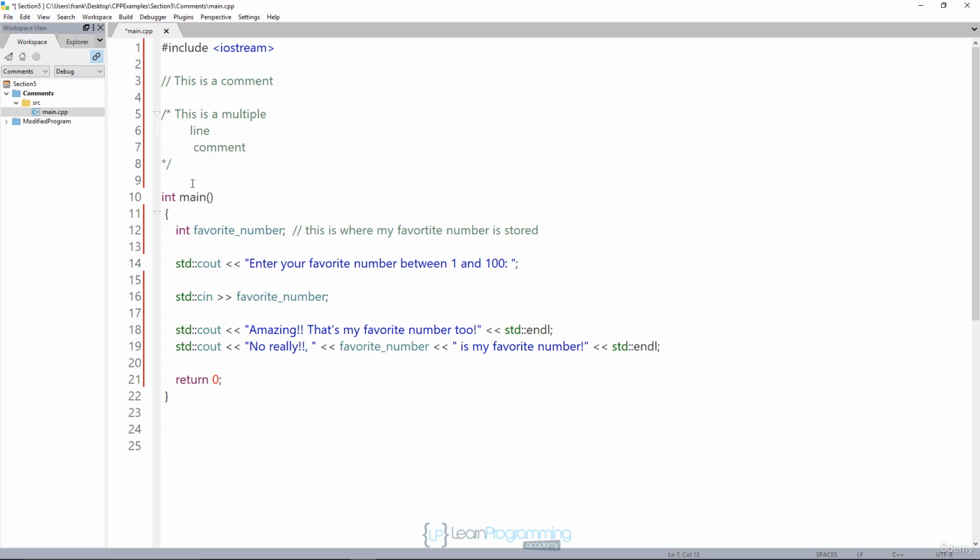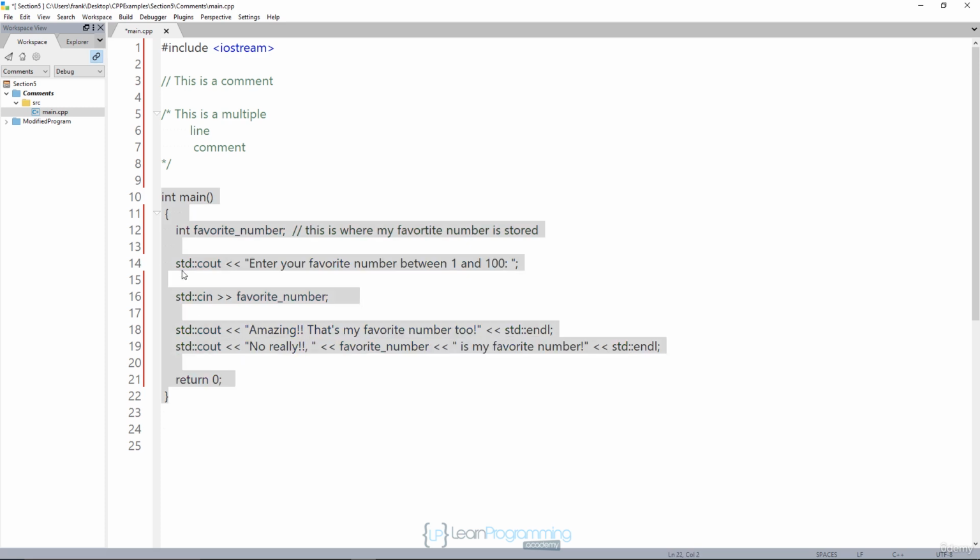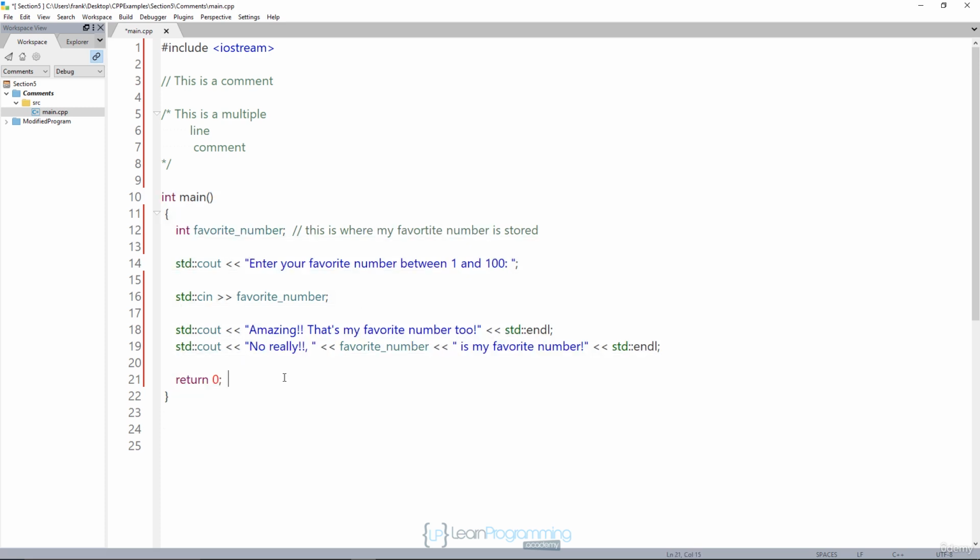Okay, so now let's talk a little bit more about these comments and what makes sense, what doesn't make sense. The idea behind programming is literate programming. Basically, your code should be self-documenting. Does that mean we don't write comments? Well, no. You want to be sure that what you write makes sense. In this case, here's my code. Here's my main, and that's the block of code that I've written. This is pretty self-explanatory. I'll leave this comment in here, and I'll fix that typo here. But there's an integer called favorite number. You're outputting to the console, enter a number, you're reading from the console, and you're printing out some stuff. This code doesn't need any commenting. It's very, very clear what it's doing.